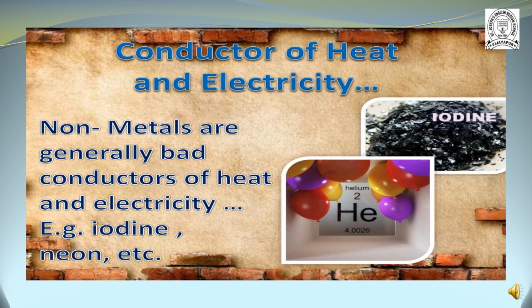Next one, conductor of heat and electricity. Non-metals are generally bad conductors of heat and electricity. Non-metals are poor conductors of heat and electricity because they do not have enough free electrons to pass electricity. Electrons in non-metals are held tightly. They are not allowed to move freely, except in graphite. Graphite is such a non-metal which can conduct electricity.